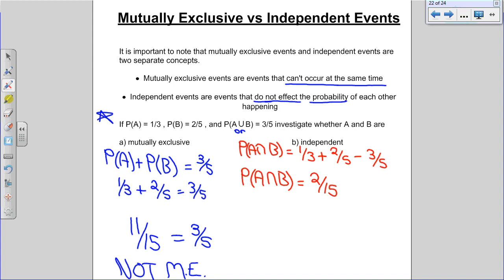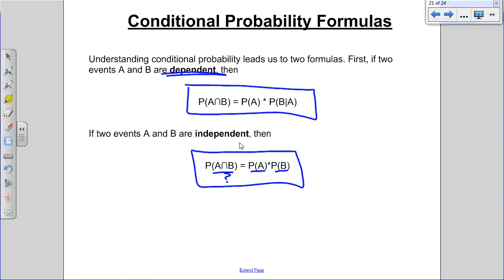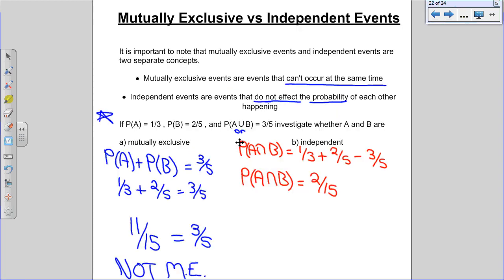The independent formula says P of A and B should equal P of A times P of B. So P of A and B was 2 over 15, and P of A times P of B is 1/3 times 2/5.